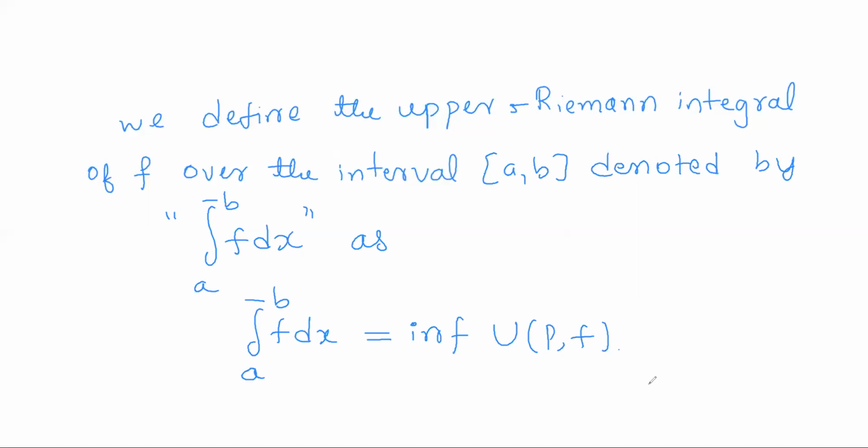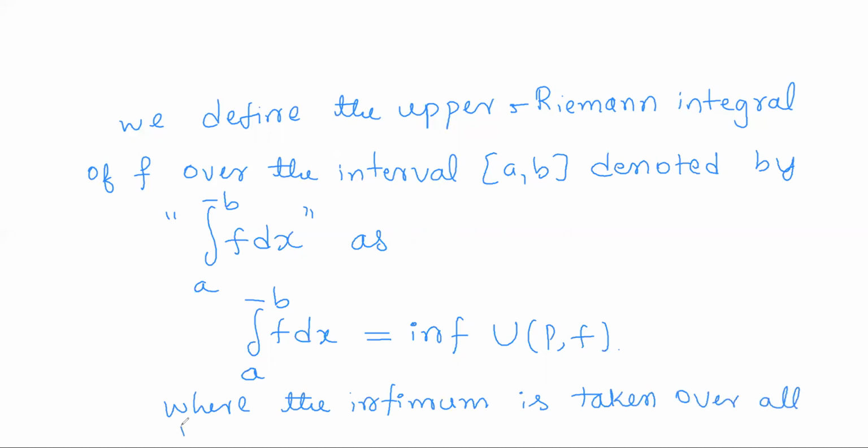Infimum of all upper Riemann sums, where the infimum is taken over all partitions of a, b.